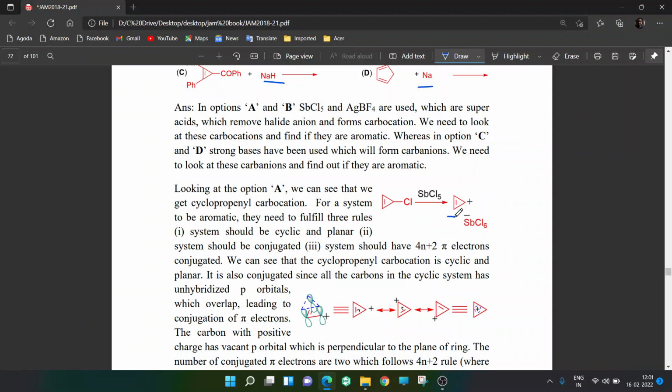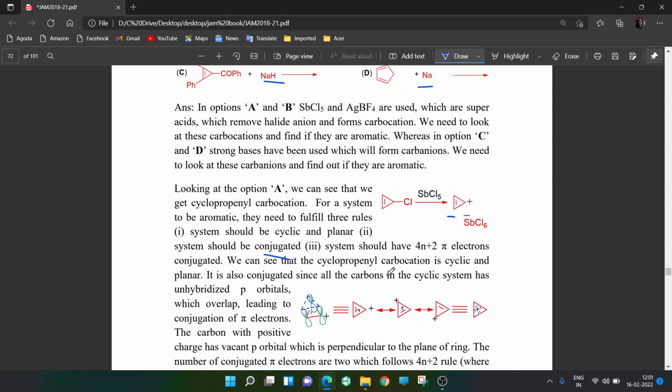Then the system should be conjugated. What we mean by that is this double bond is there, no? The pi orbitals on all the neighboring carbons of the cyclic system should overlap, and there should be movement of electrons. So here the double bond was there, that means there is a p orbital, there is another p orbital, both of them had one electron.